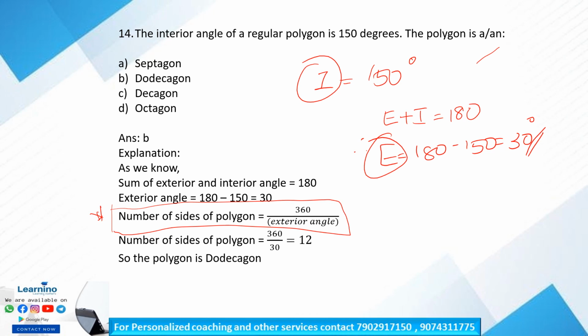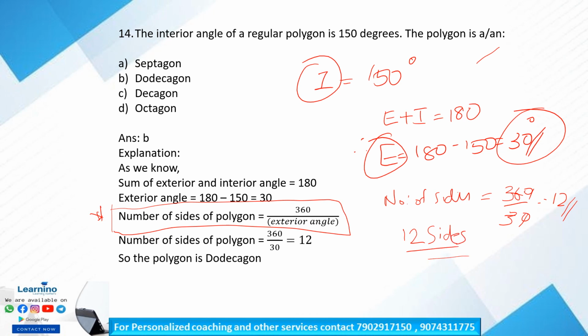So in our question, our exterior angle is 30. So number of sides of our polygon is equal to 360 divided by 30, that is equal to 12. So for our polygon, the sides are 12. 12 sides are there in our polygon. So that type of polygon is called a dodecagon. Clear? So our answer is option B, dodecagon.